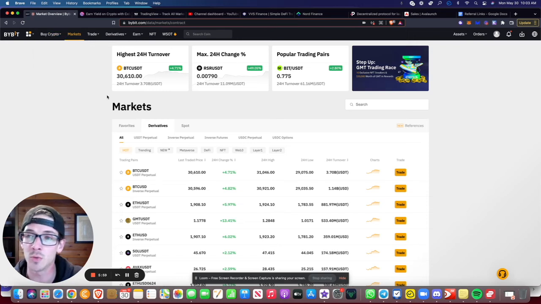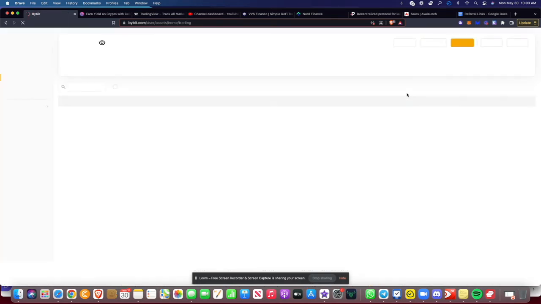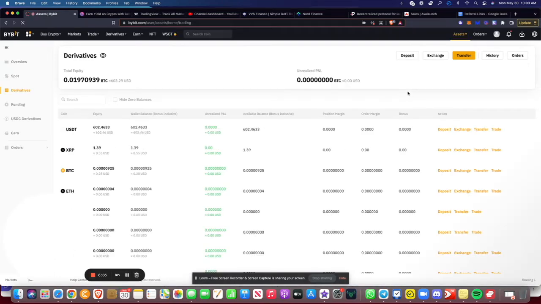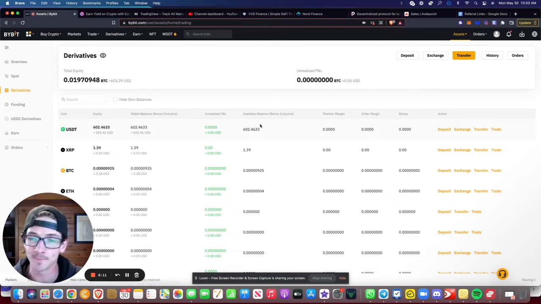Part number two of my DCA strategy is after trading. So this is something new that I'm adding into my DCA strategy. Each week, I have started with a very small balance. So I started this account with about 500 USD, and this has just been the first week, one week's worth of trading. I went from 500 up to just over 600.